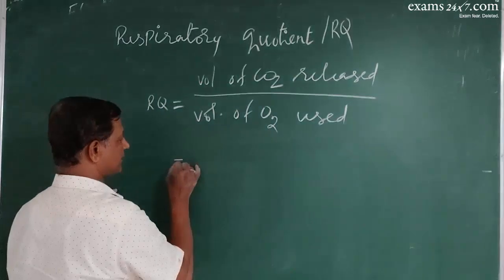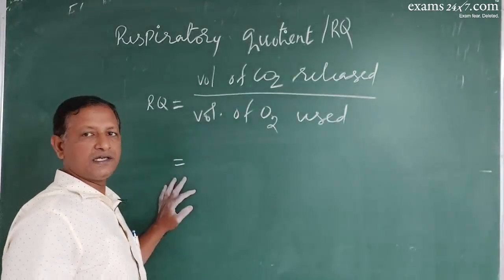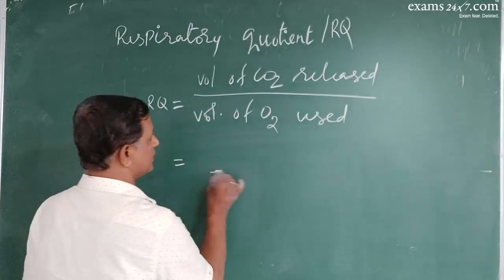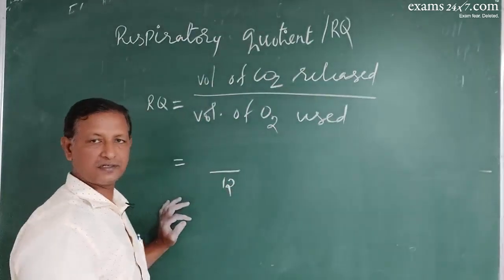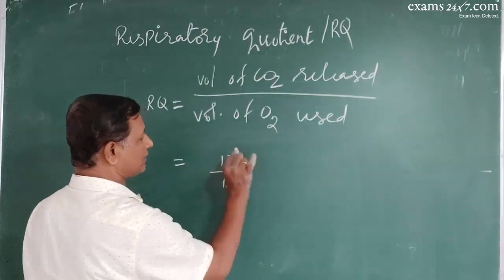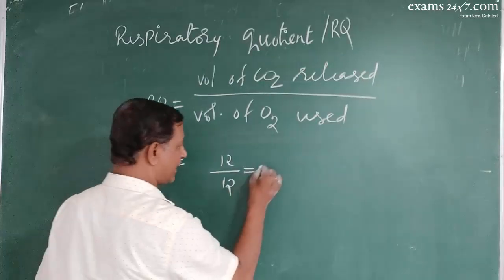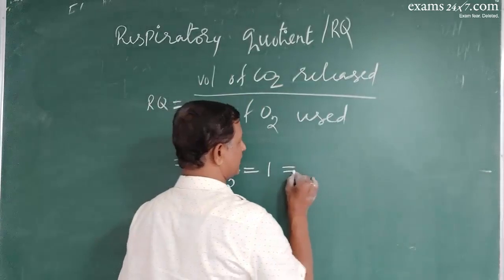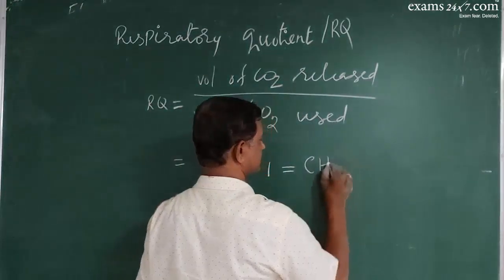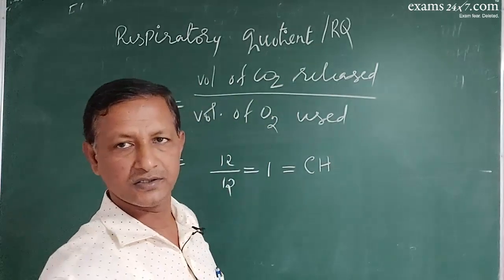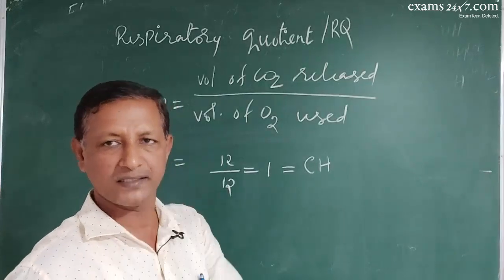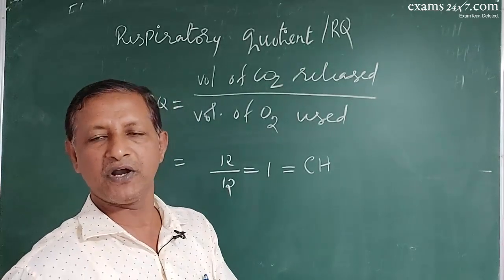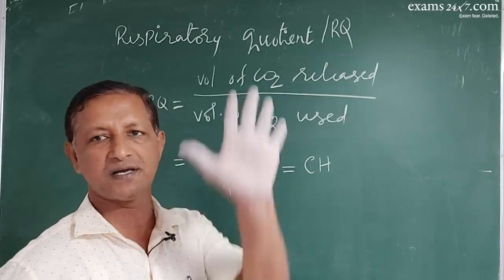For example, in a given time, if the plant has used 12 molecules of oxygen and it has released 12 molecules of carbon dioxide, RQ value will be 1. And remember, if RQ value is 1, it is always carbohydrate. So if the RQ value is 1, we should understand that carbohydrate is being used as respiratory substrate.